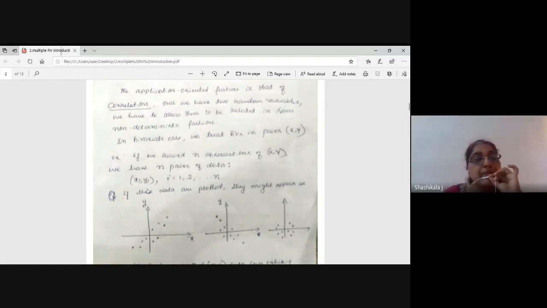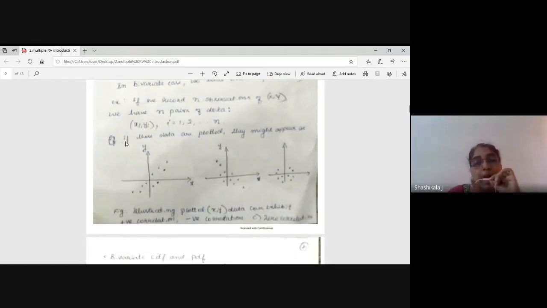And if I plot the data, because there are two variables, we have to plot in a plane, and this will give the correlation between them. Once I get the relation between X and Y, I am going to plot the curve, with the points on x and y. So there may be a positive correlation, negative correlation, or a zero correlation.